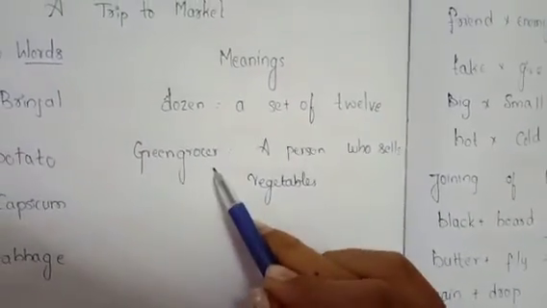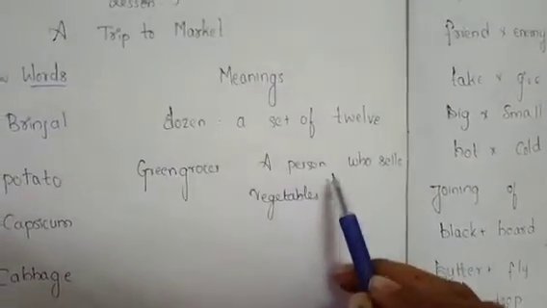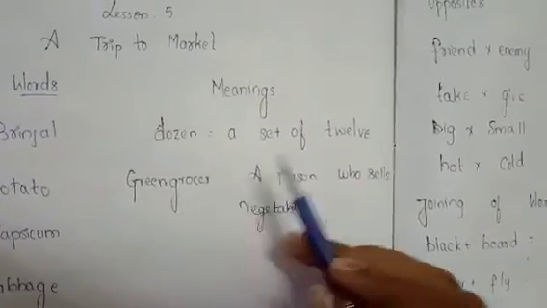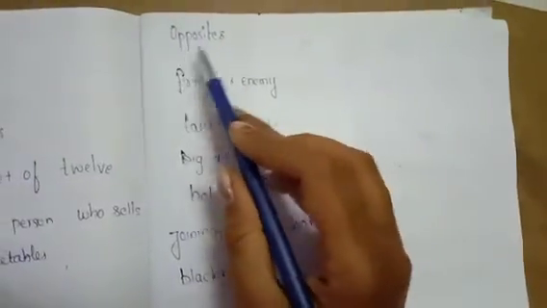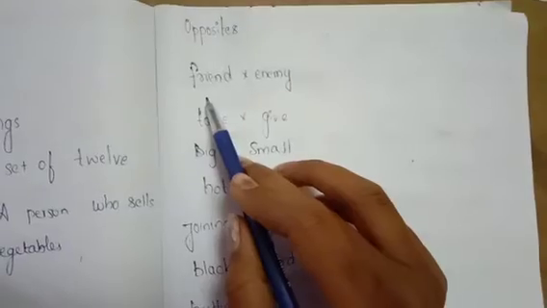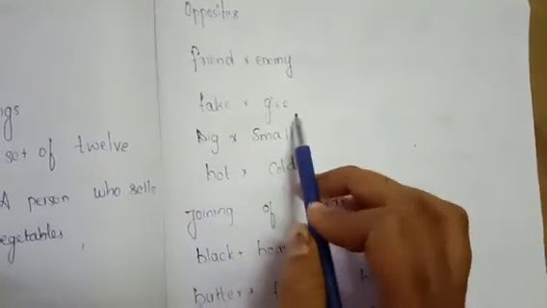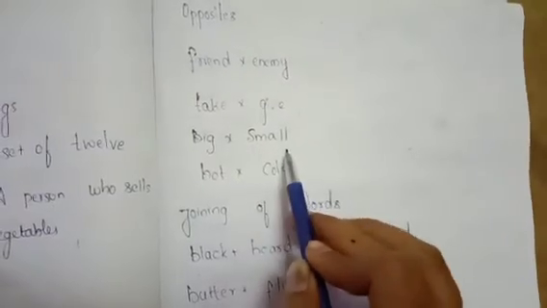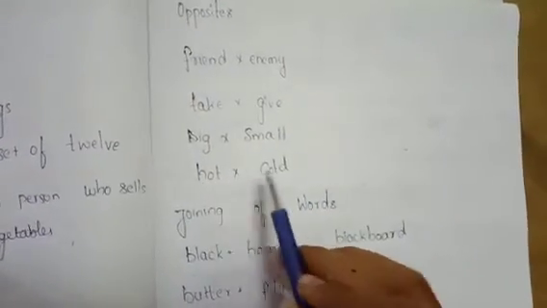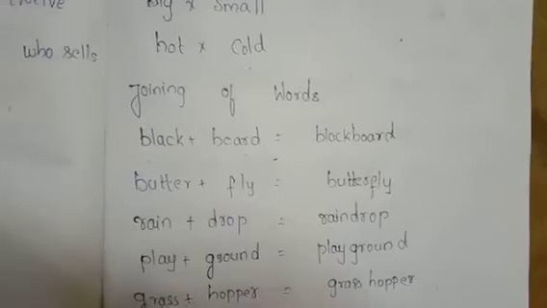Greengrocer. Who is a greengrocer? A person who sells vegetables is known as a greengrocer. Okay, next, opposites. What is the opposite of friend? Enemy. Take, give, big, small, hot, cold. Our next section is joining of words.